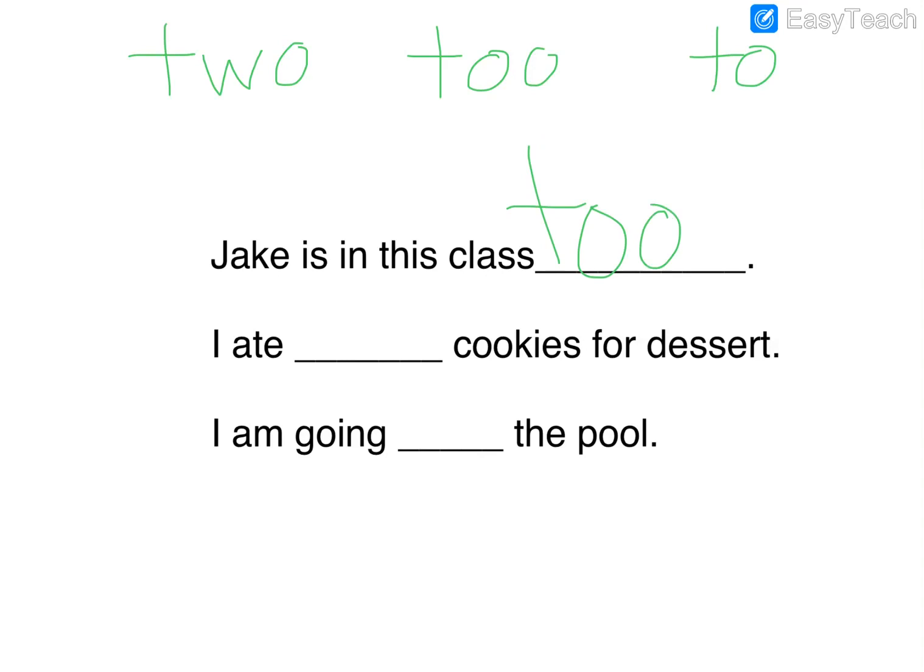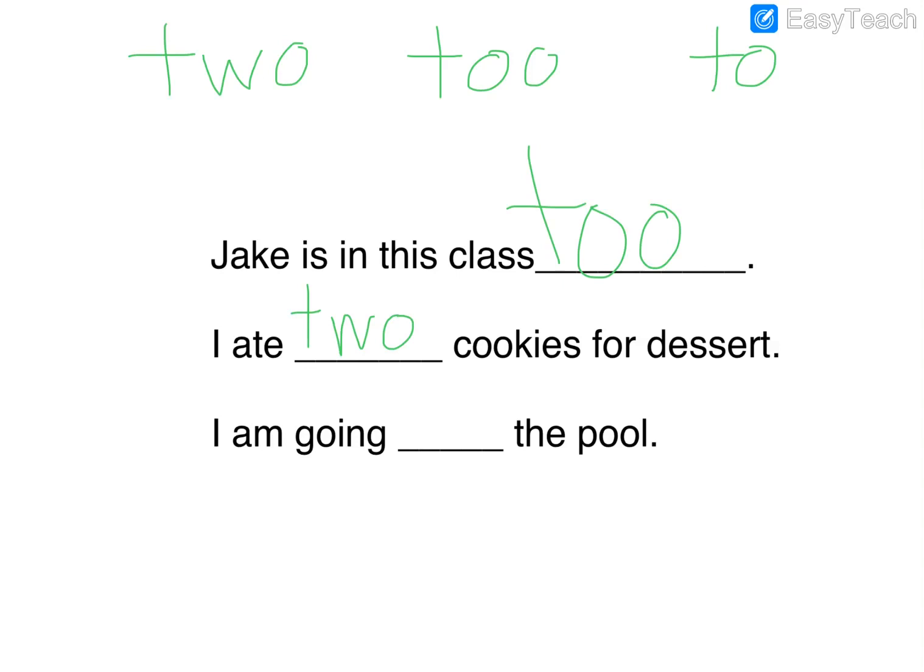I ate blank cookies for dessert. So we're going to be talking about the number two. TOO is an also, or TO in the direction of. Go ahead and write it down. Say it out loud. And it is going to be TWO, the number. And the last one, I am going to the pool.